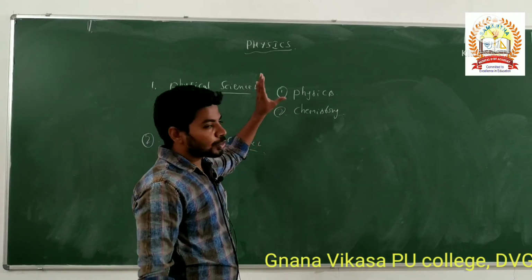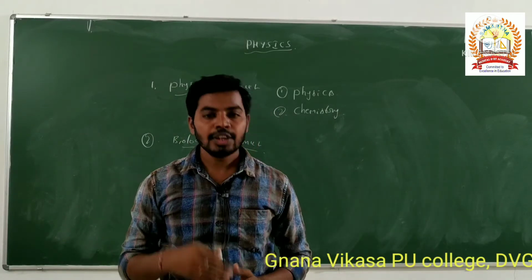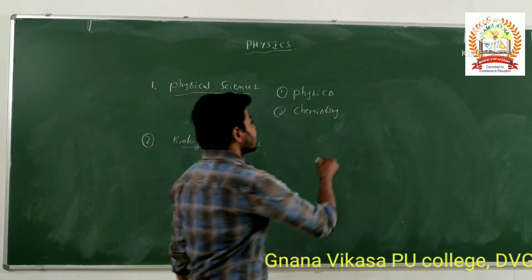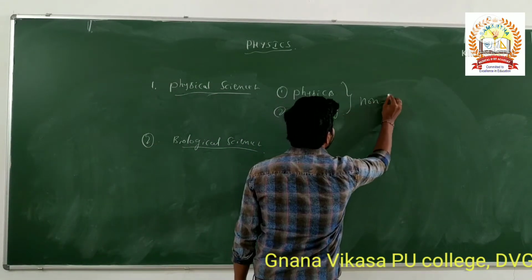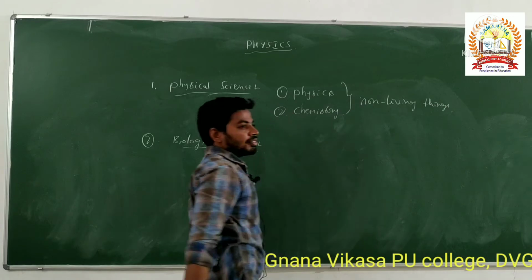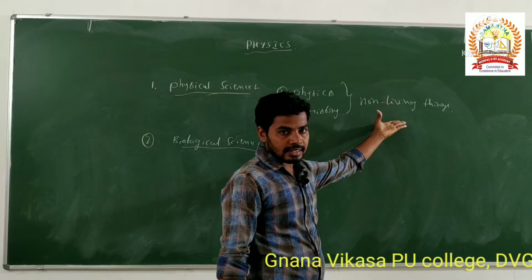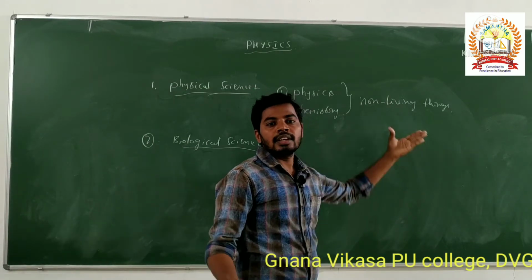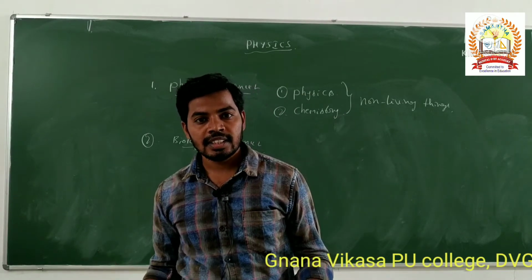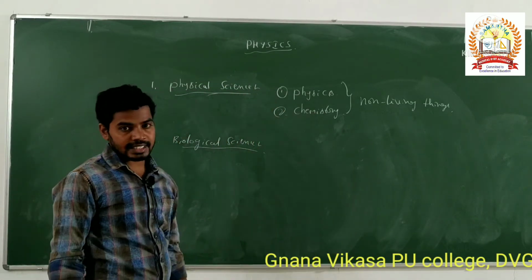This is divided into two parts based on living things and non-living things. The physical science is nothing but the study of non-living things. Non-living things are, for example, Earth, Moon, Sun, stars, galaxies, some matter, which we study only in physical science.